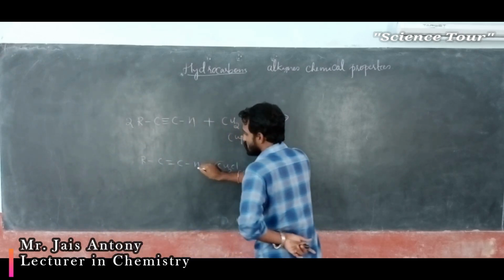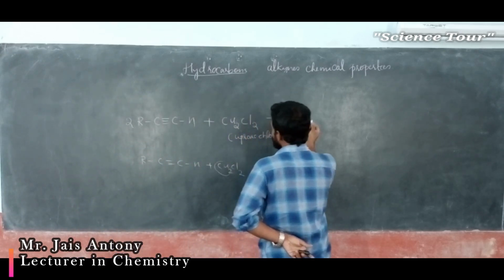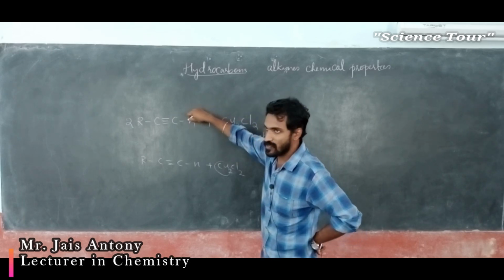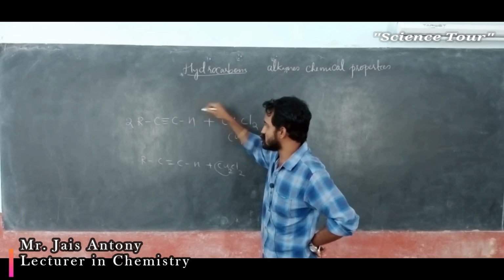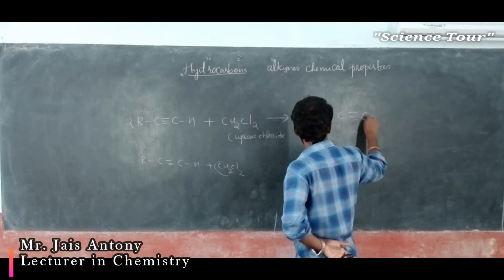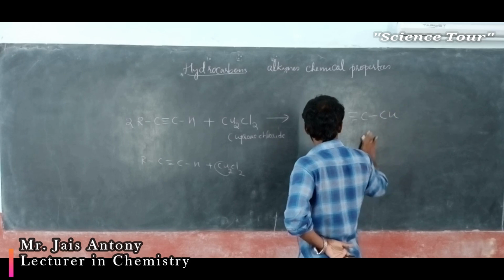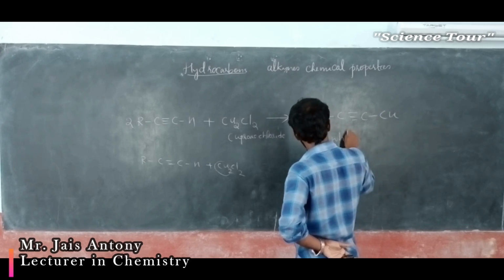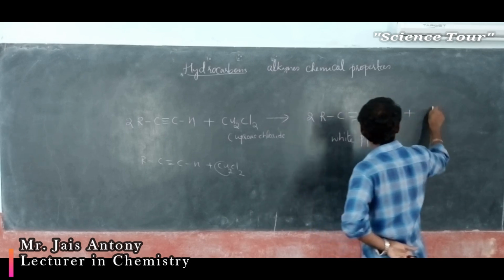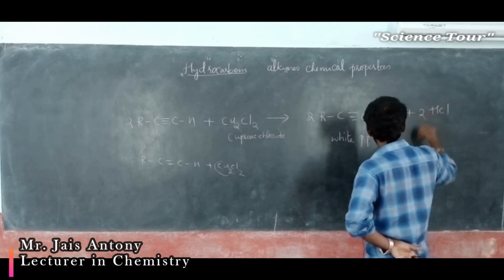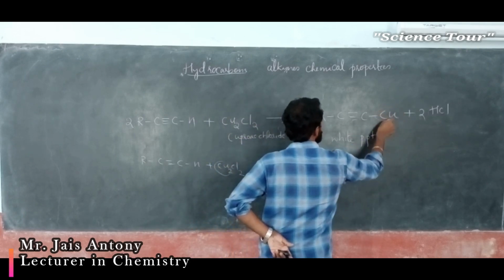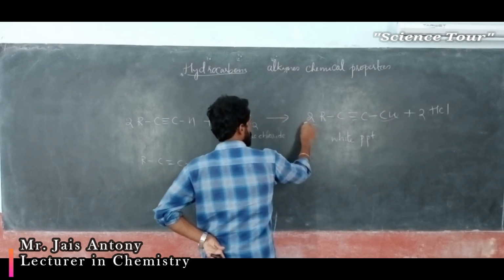Here one copper replaces one hydrogen and it gives like that. Here two coppers replace one hydrogen each of the two alkyne molecules, and it gives two molecules of white precipitate, and here two molecules of HCl. Understood? And here two molecules, because two is written.